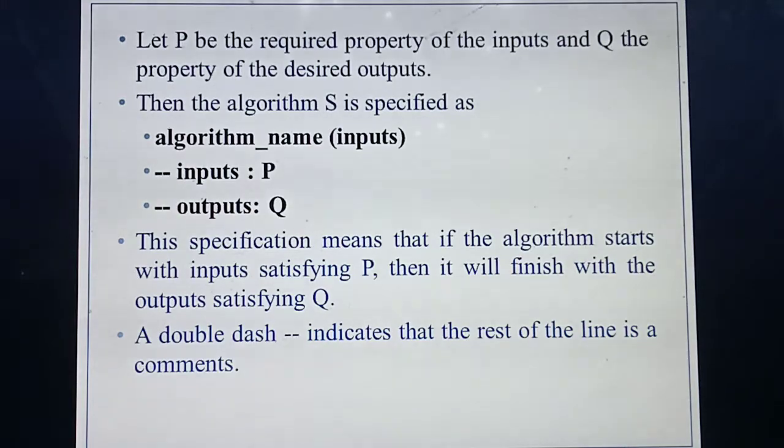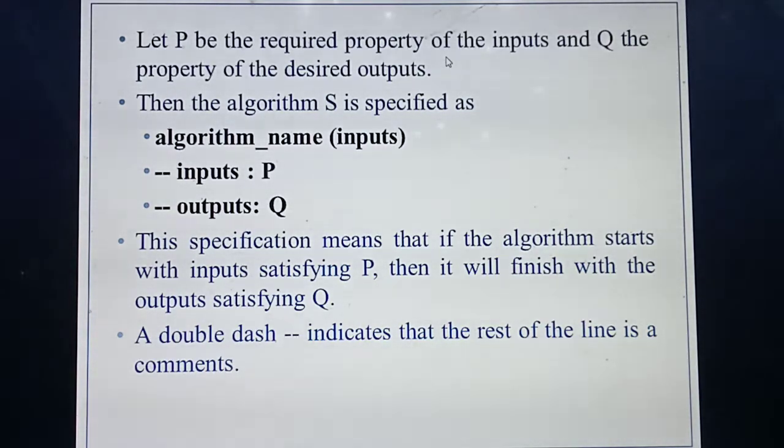For that, you have already studied: first you need to define the algorithm, then define the input, then define the output, then the relation between input and output. Isn't it? For that, first you define the variable. P is the required property of the input. So first you should define the input and output. Next you need to define the property. What's the property of the input and output?